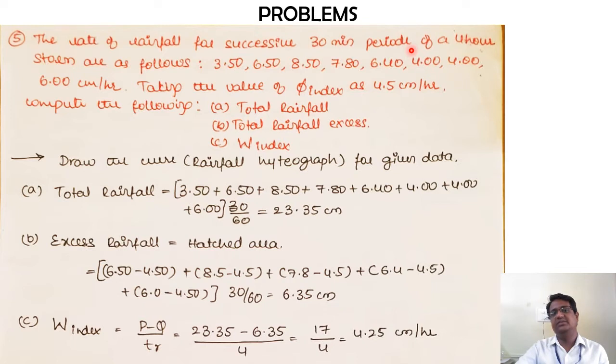So it is similar to the third problem that we have solved. The intensities they have given over here, 3, 6.5 and so forth, are in terms of centimeters per hour. Now they have already given you the value of phi index as 4.5 centimeters per hour, and with that they are asking you to determine the total rainfall, the total rainfall excess, and the W index.